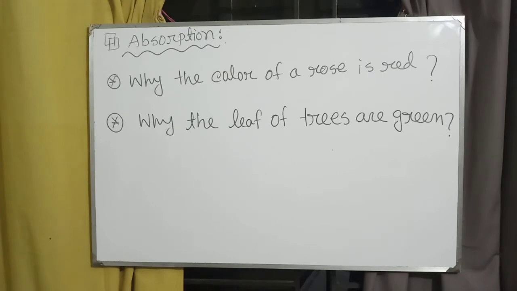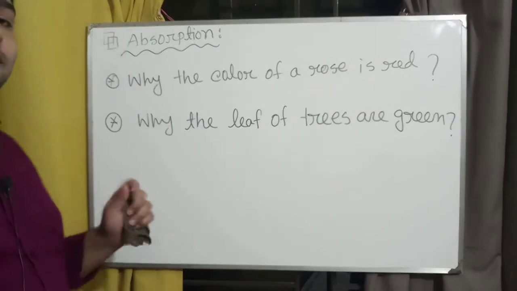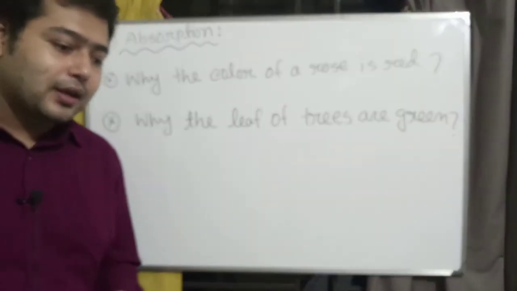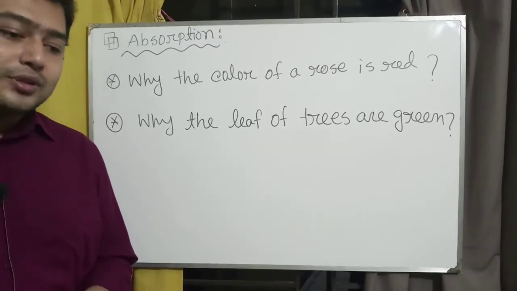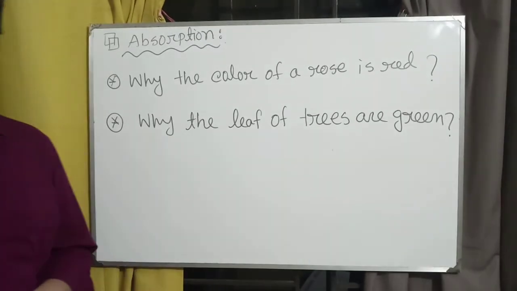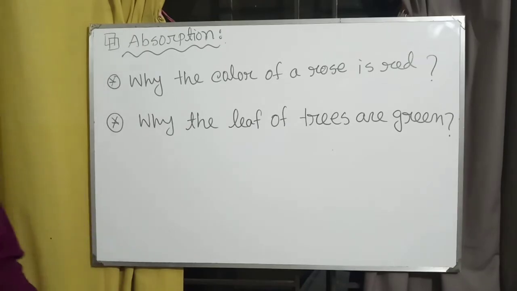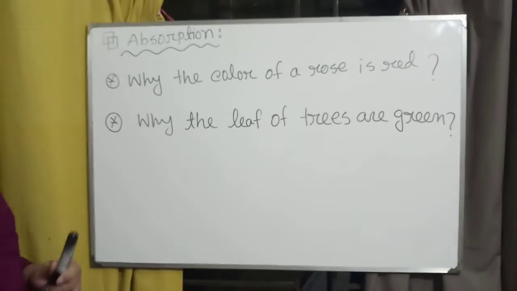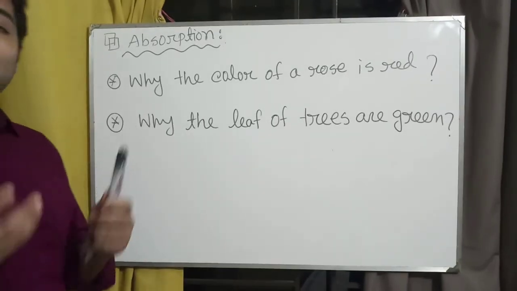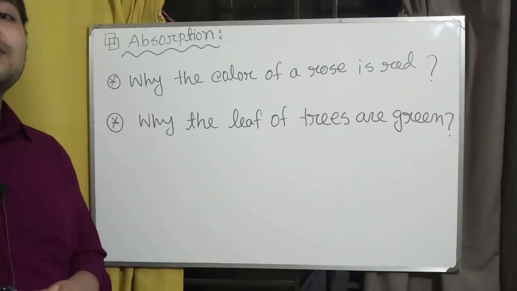Today our first topic is absorption. Much of the beauty of the world around us comes from different colors. But how does the color appear? We see that the rose is red.